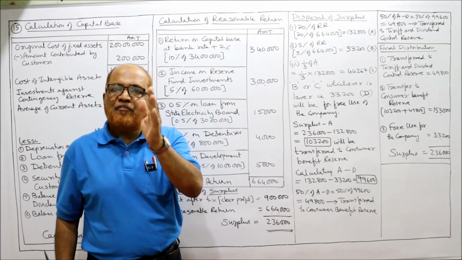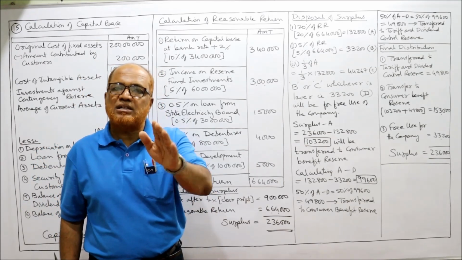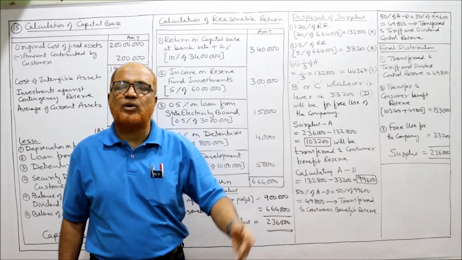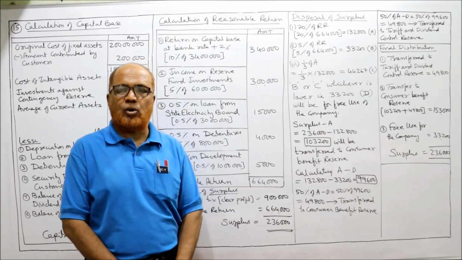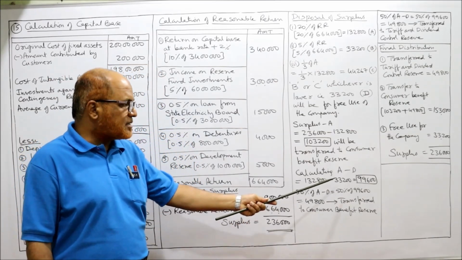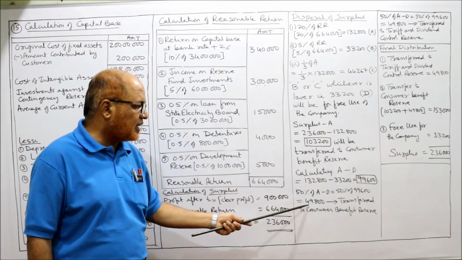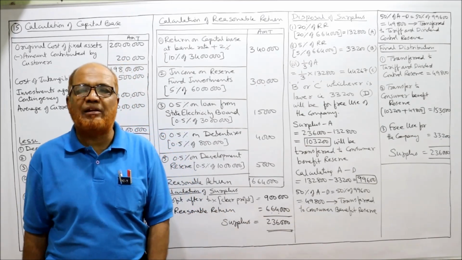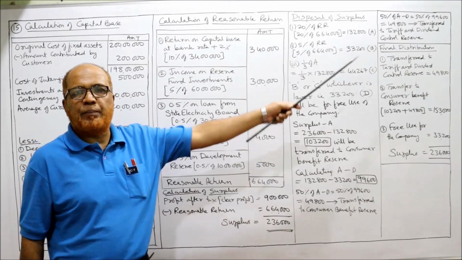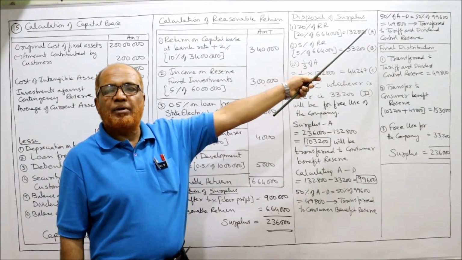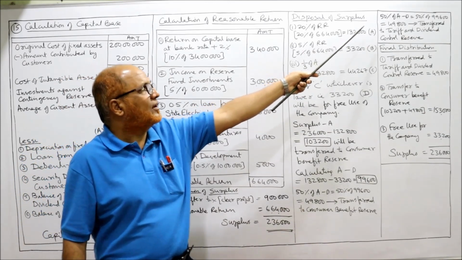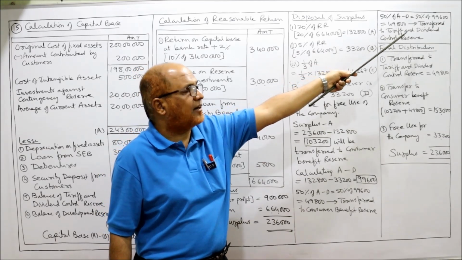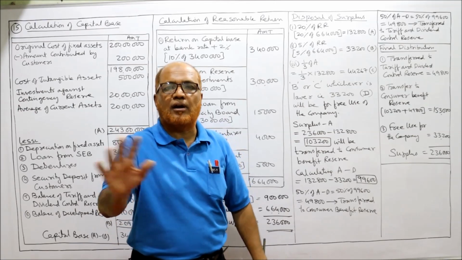Now 50% of A minus D will be transferred to consumer benefit reserve and the remaining 50% will be transferred to tariff and dividend control reserve. So 50% of 99,600 is 49,800. This 49,800 is transferred to consumer benefit reserve. The remaining 50%, 49,800, is transferred to tariff and dividend control reserve.